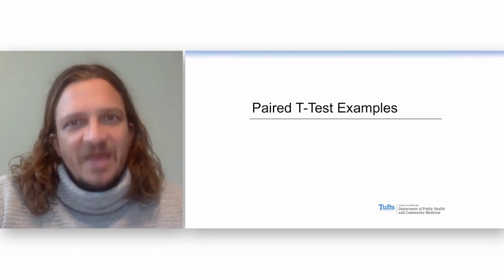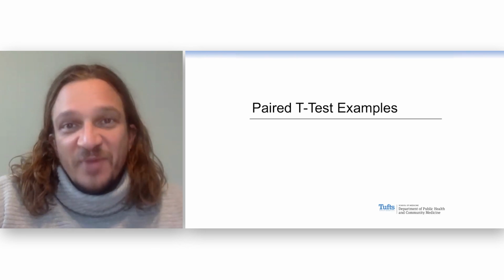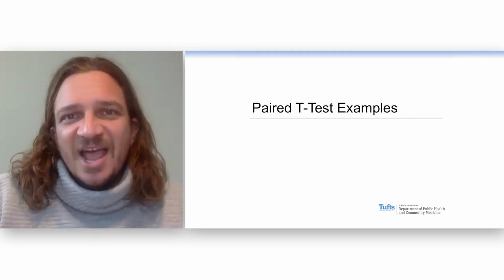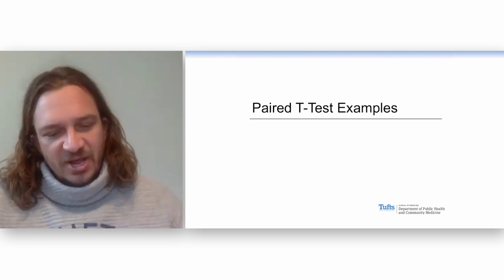You don't have to skip the methods section anymore when you read papers. In fact, that's the section that you're probably going to read the most closely, the most diligently. Let's look at a few examples from the literature of some paired t-tests.